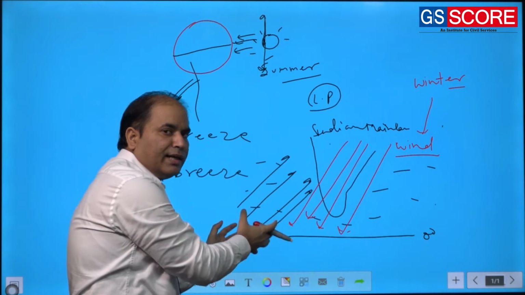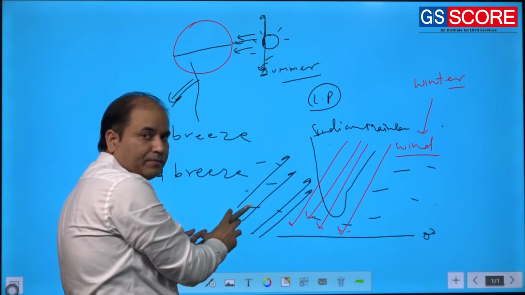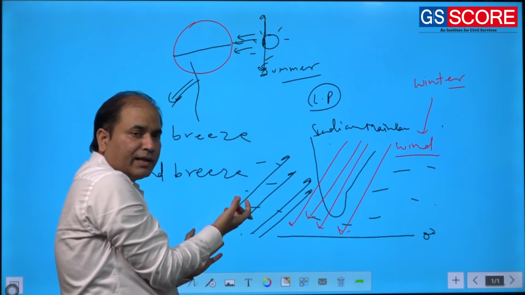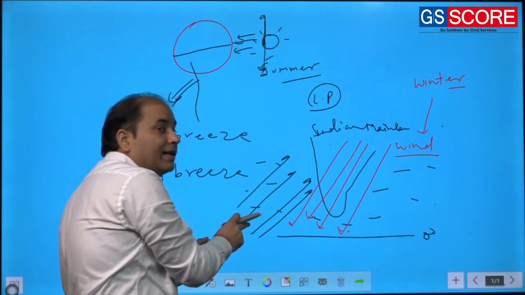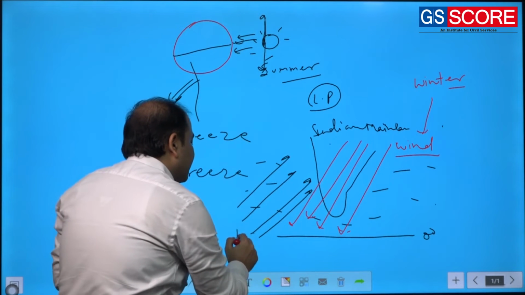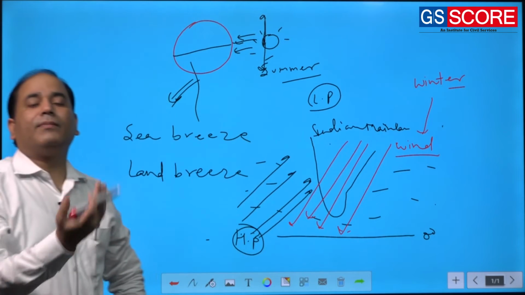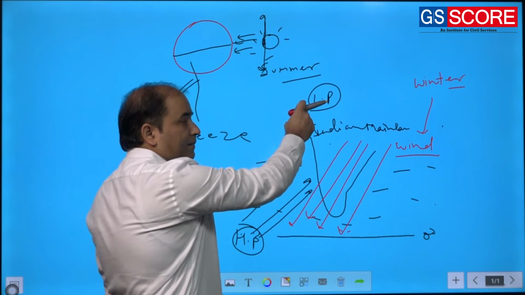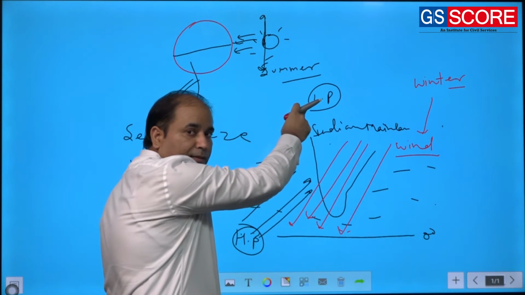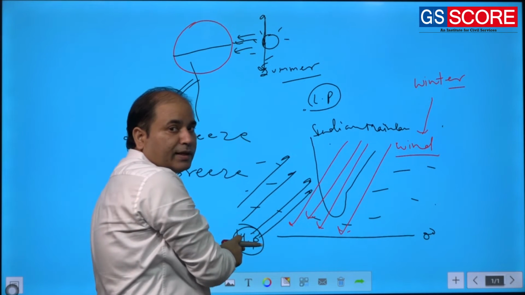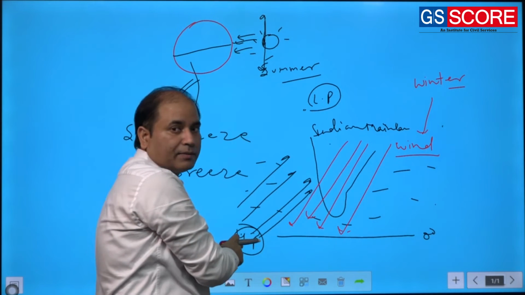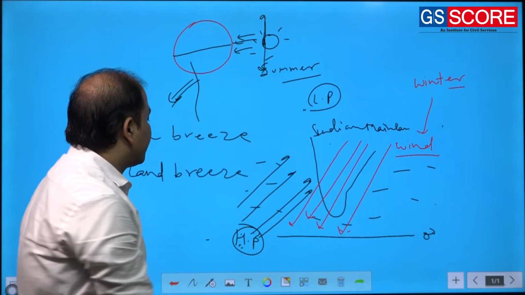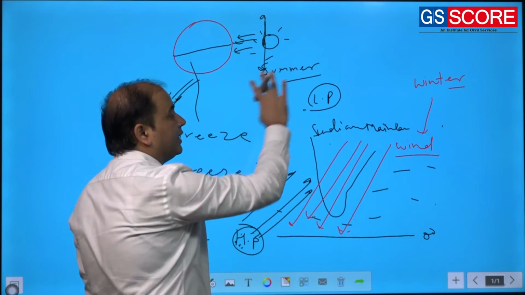Whereas the nearby ocean, the Indian Ocean, is comparatively farther from the Tropic of Cancer, so heating will be less, and also it is an ocean. With less heating you will have high pressure. So because of the changing dynamics of the sun and earth, the Indian mainland will get more heated, due to which low pressure will develop, whereas the Indian Ocean will be less heated, so high pressure will develop. The moment you have a pressure gradient, the air will start moving from the area of high pressure to the area of low pressure.